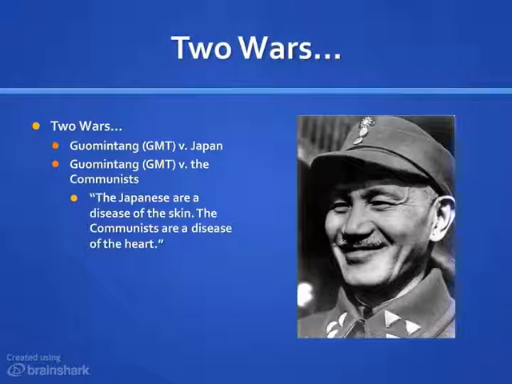When Chiang was asked about an alliance with the communists, he said, "The Japanese are a disease of the skin. The communists are a disease of the heart." Essentially, what Chiang is saying here is that he will not tolerate a second government within China. But who were the communists?